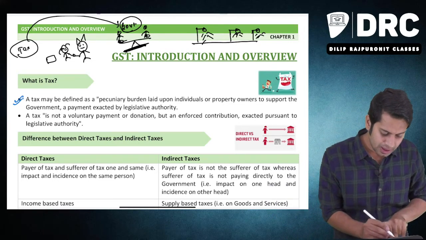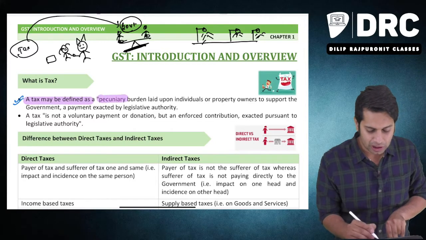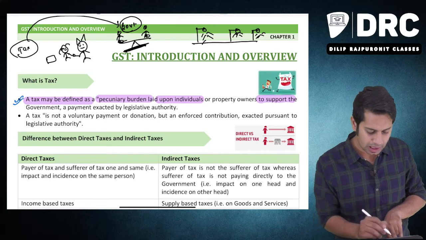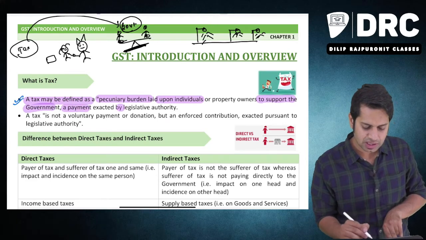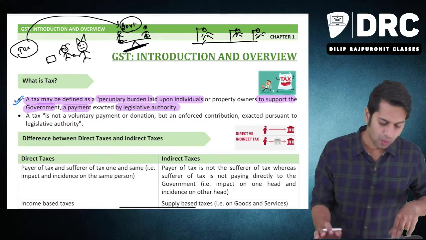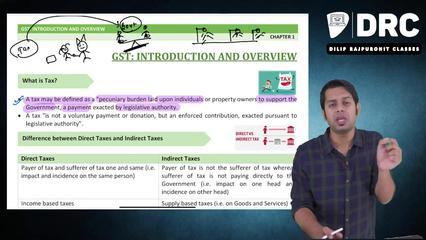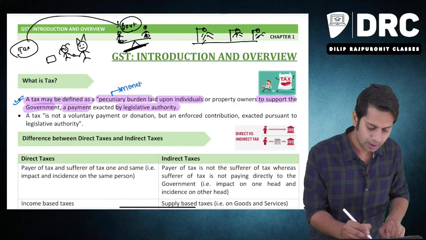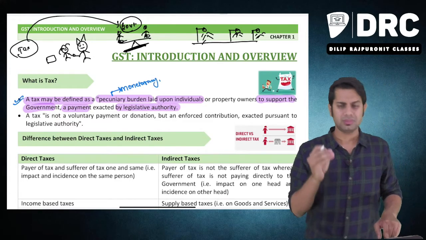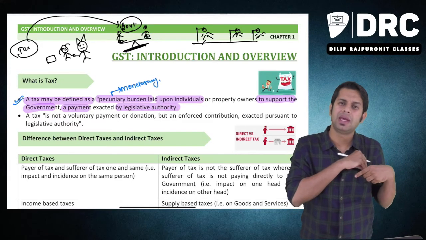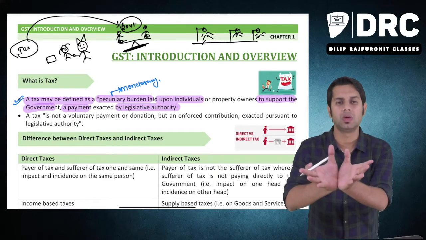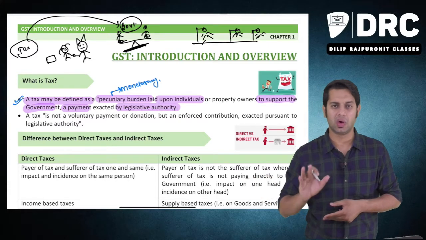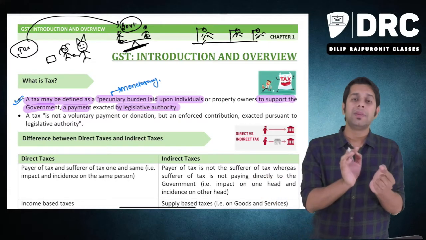Tax may be defined as a pecuniary burden laid upon individuals or property owners to support the government. It is a payment which is extracted by legislative authority. What is the definition of tax telling? It is a pecuniary burden. Pecuniary burden means what, sir? It is a monetary burden. It is a payment which you are making in the form of money. You are not giving any clothes. You are not making any donation. You are not giving fruits, etc. No. You are making a payment to them in the form of money.